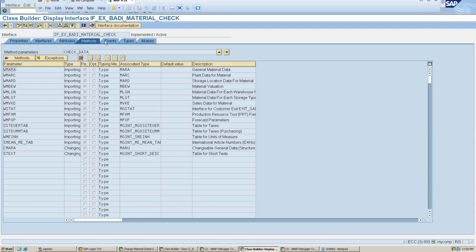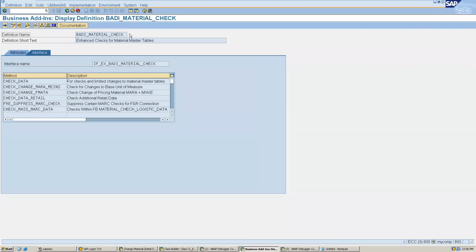Okay, and here we have this WMARA, right? And in this field we have that value, whatever is there. So we can implement this body. How can we implement? We have to copy this body name. There are 2 things in enhancement: first identify, second implementation, right?